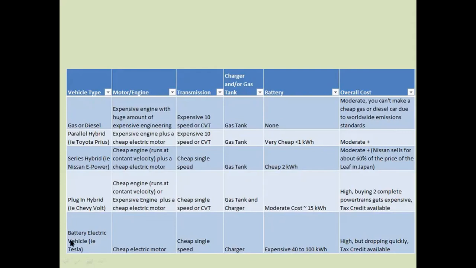So next, we can see the fully battery electric vehicles. This vehicle was invented by Tesla. Nowadays, worldwide, we can see that people are purchasing battery electric vehicles, that is, Tesla vehicles. The motor is a cheap electric motor, and the transmission system is a cheap single speed. From here we can use the charger. The battery capacity is expensive, 40 to 100 kilowatt, so the overall cost is high but dropping quickly. Tax credit is available.